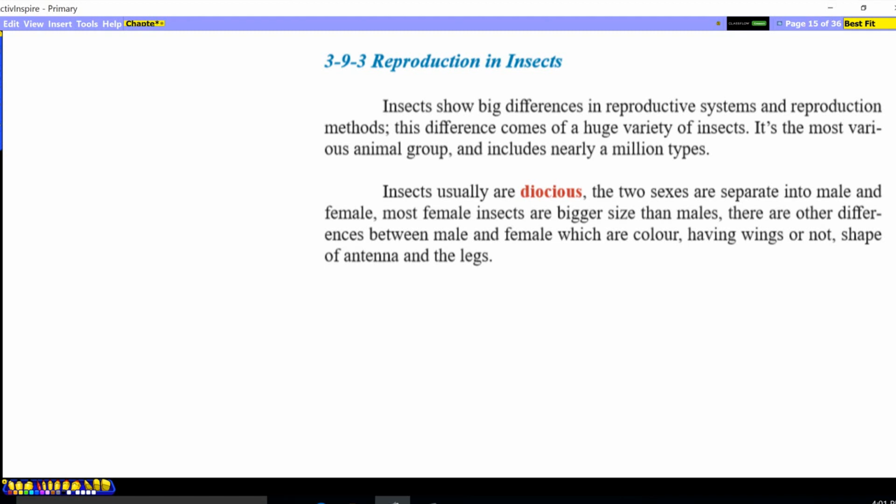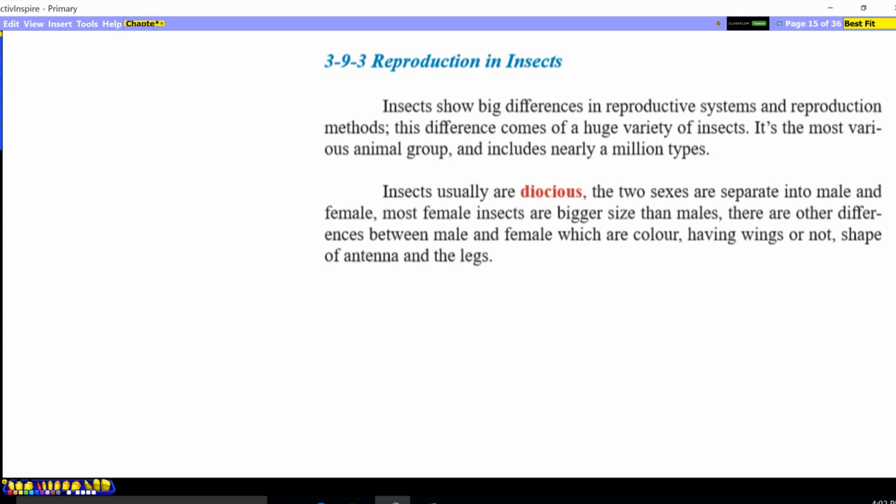Reproduction in insects. Insects show big differences in reproductive system and reproduction methods. This difference comes from the huge variety of insects, because there are a lot of types of insects, so there are many different mechanisms or reproductive system types in them. It is the most varied animal group, including nearly 1 million types.